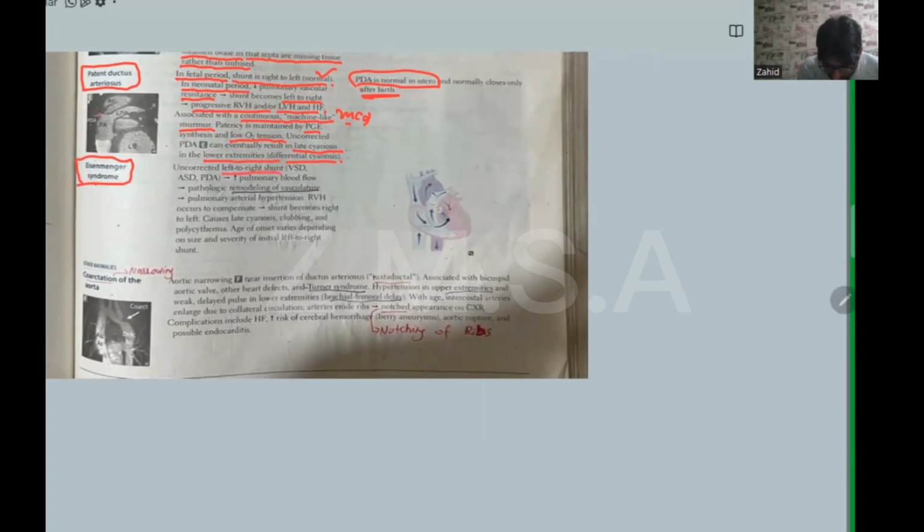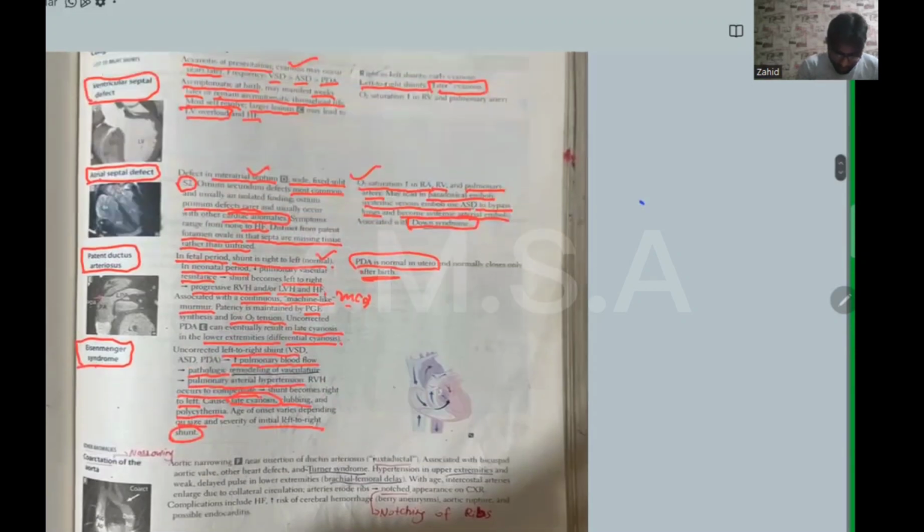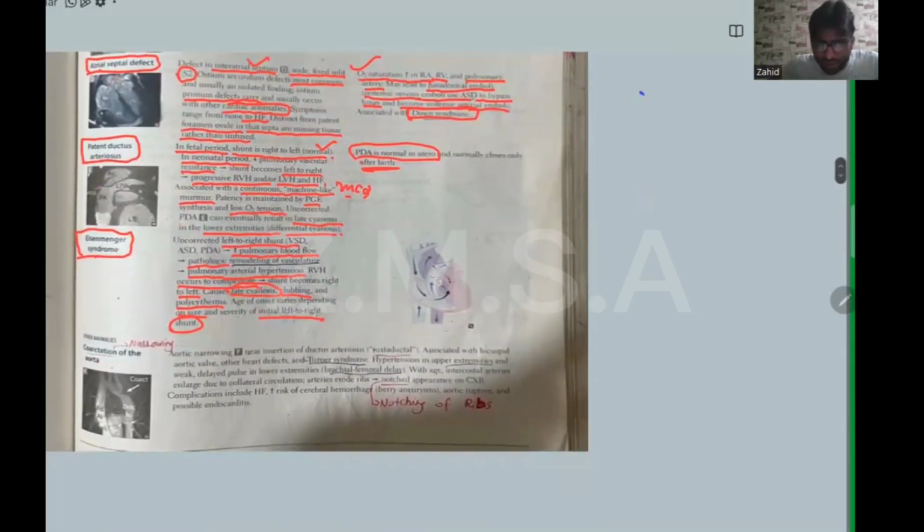Uncorrected left to right shunt, VSD, ASD, PDA, increases pulmonary blood flow, causing pathologic remodeling of vasculature, pulmonary arterial hypertension, and right ventricle hypertrophy to compensate. Shunt becomes right to left, leading to late cyanosis, clubbing, and polycythemia. The age of onset varies depending on size and severity of the initial shunt. Okay, so this is what we discussed about left to right shunt and acyanotic congenital heart disease.